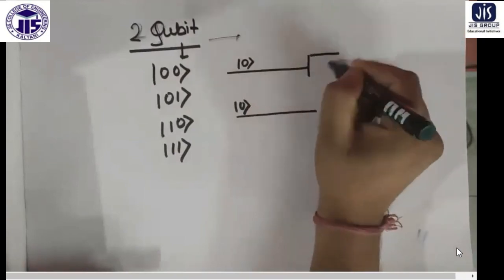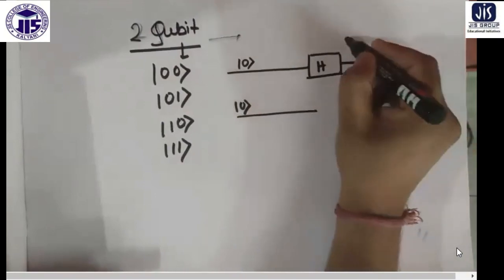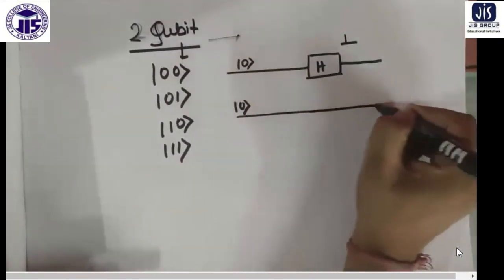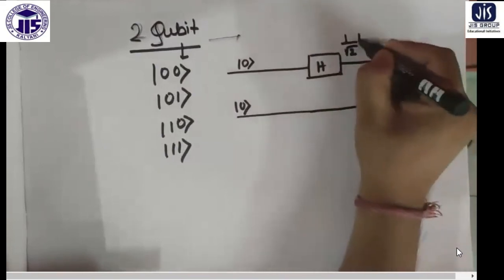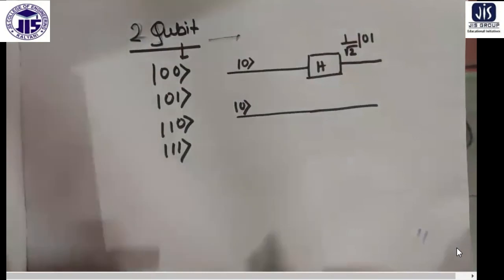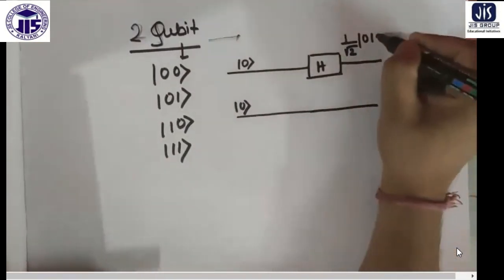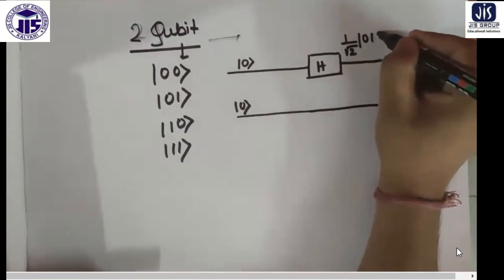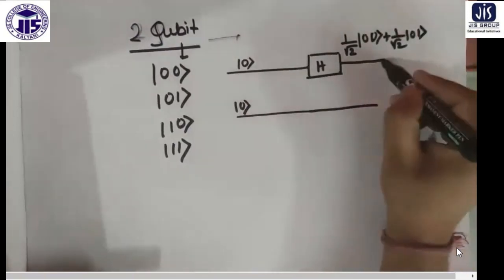Now we do the Hadamard operation. Now it will become, this 0 is going on. So you will end up with 1 by root 2 (0 0) plus 1 by root 2 (0 1).